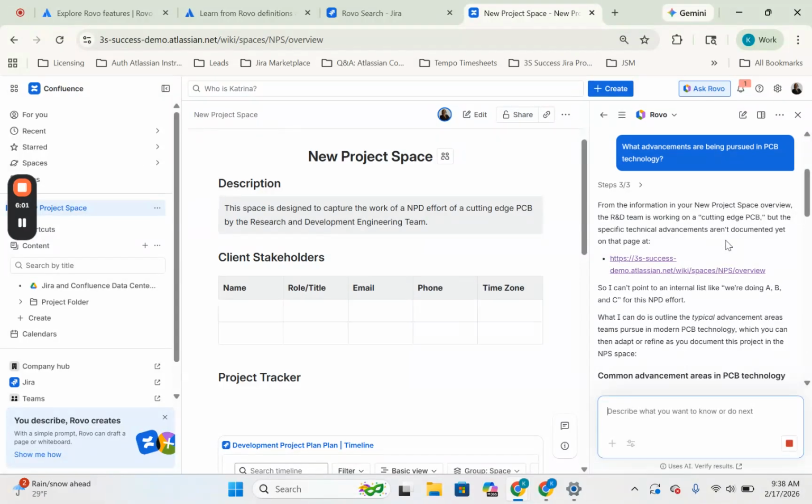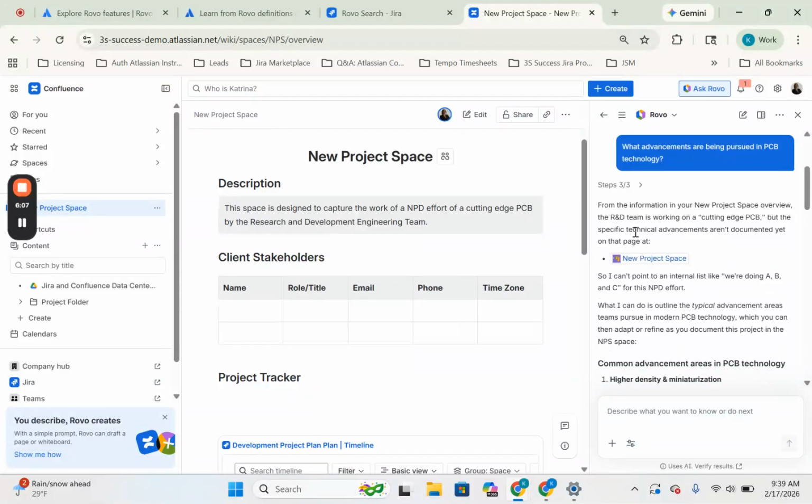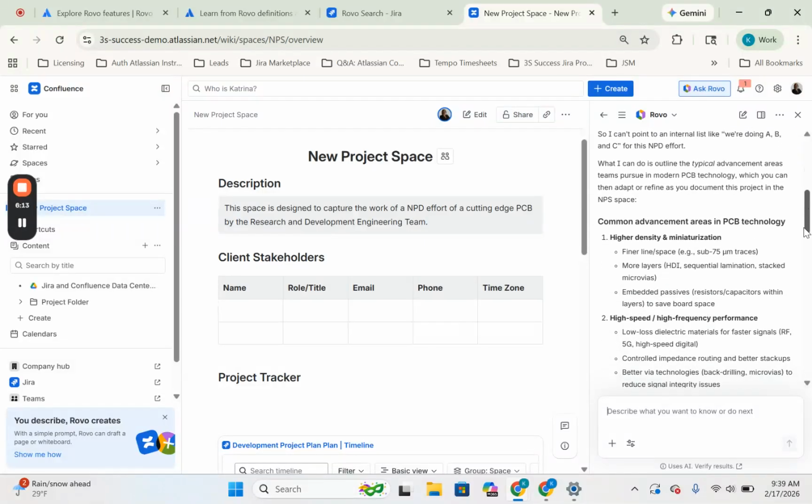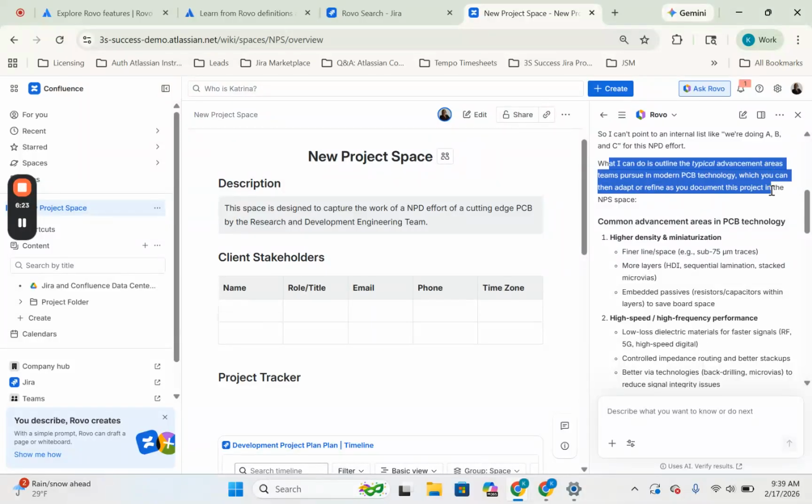It says, from the information in your new project space, the research and development team is working on cutting-edge PCB, but the specific technical advancements aren't yet documented on that page, which is accurate because this is just a demo org. So I can't pull an internal list like we're doing A, B, and C for this effort. It says what I can do is outline the typical advancement areas teams pursue in PCB technology.